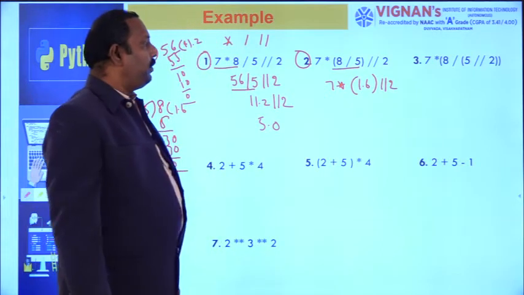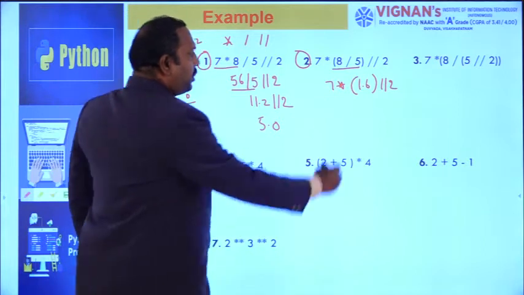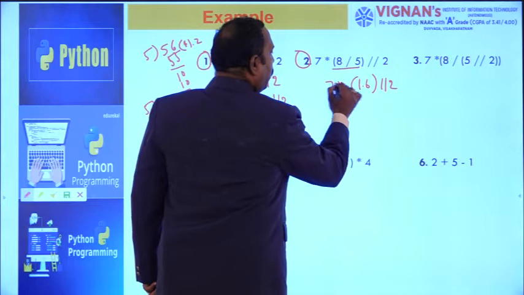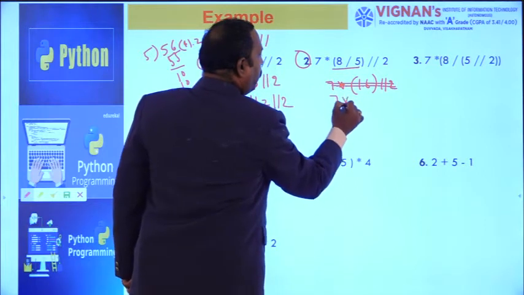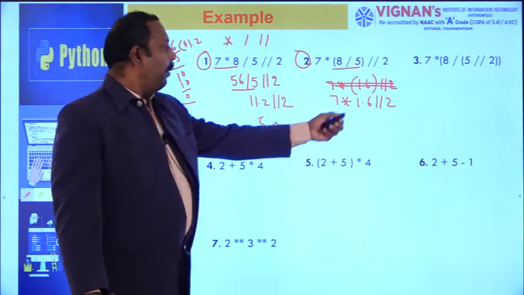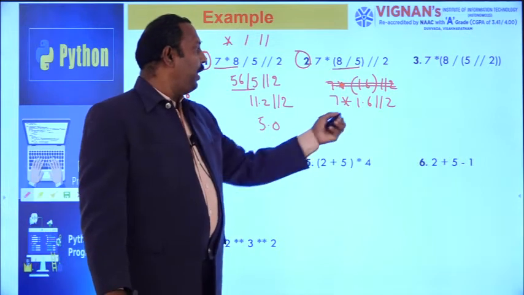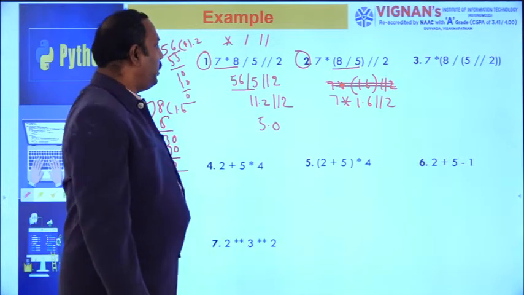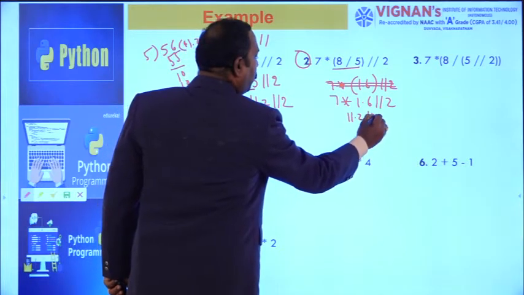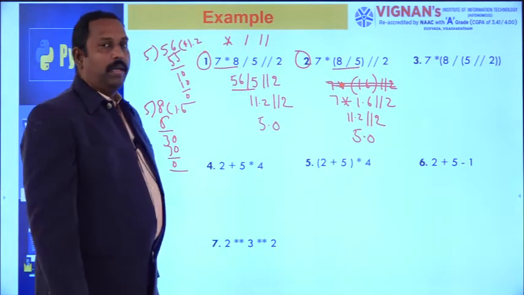Star and double slash have the same priority, so we go left to right. 8 divided by 5 gave 1.6, and 7 into 1.6 gives 11.2, floor division 2. So the output is 5.0 again.